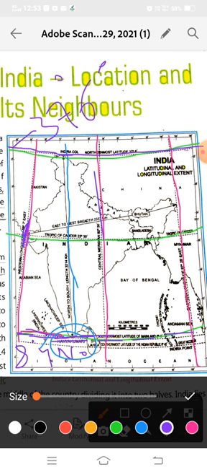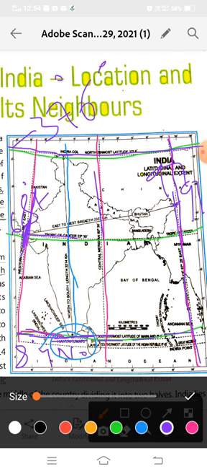This longitude is on 68.7 east, and this longitudinal line is on 97 degree 25 east. Okay, so this is the longitudinal direction of India.